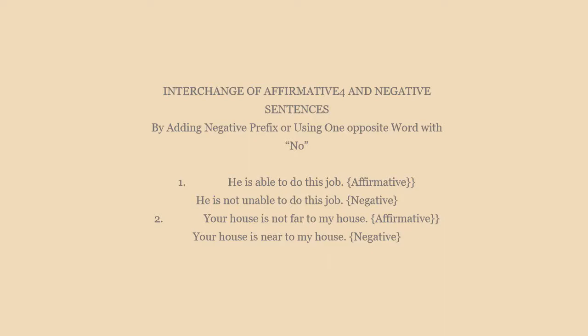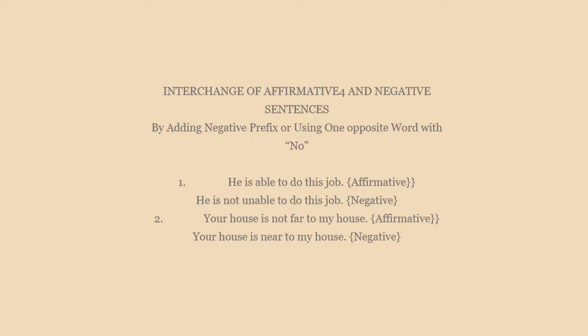If you go to the screen, you will have your first example: he is able to do this job. If the sentence has to be expressed with a negative sense, maintaining the earlier meaning, we will have to say he is not unable to do this job.